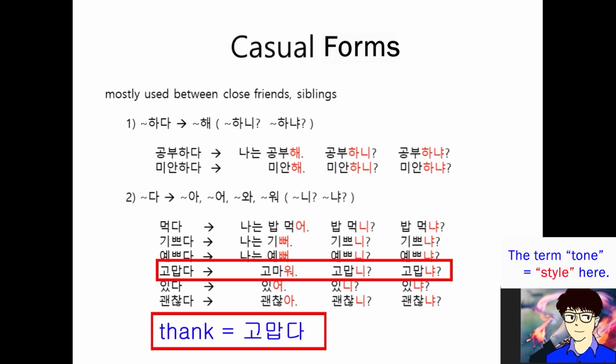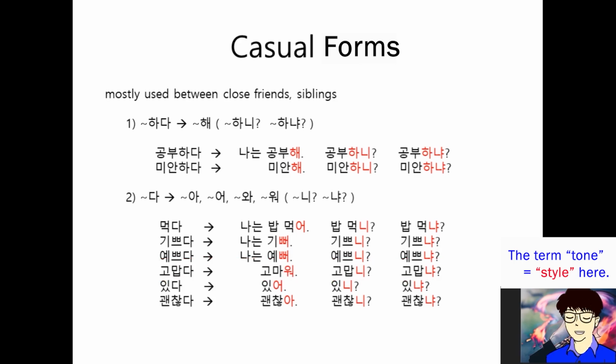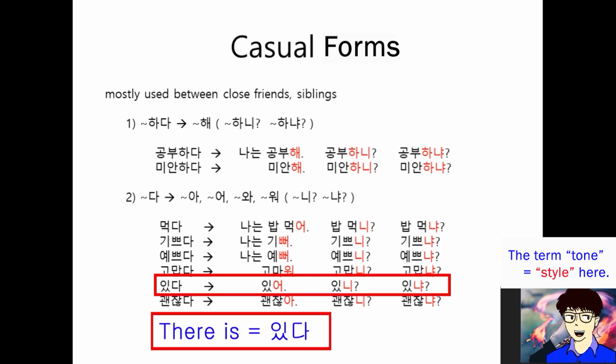But when you try to make a question, 고맙니? Like that. And 고맙냐? Okay. And 있다. 있다 is changed 있어. And 있니? And 있냐? Like that.